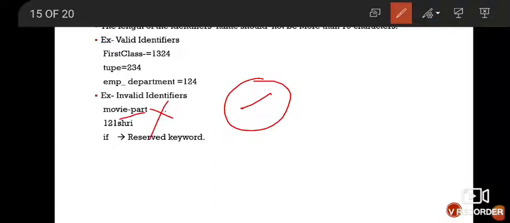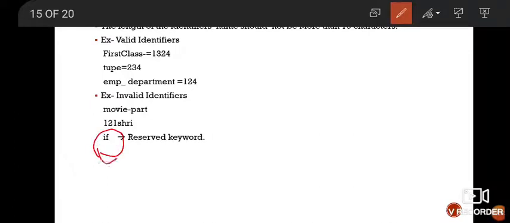Now you can see 1to1: you have used a digit at the start, that's why it is invalid. Next, you have used if, that's why it is an invalid identifier, because this is a reserved keyword.